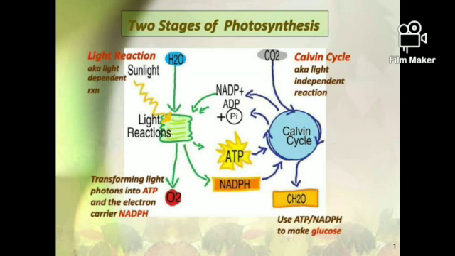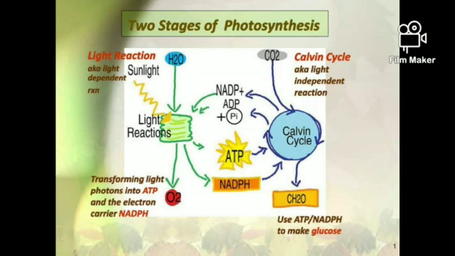How many steps are there? If you observe, four steps are involved in the light reaction. The first is absorption of light energy by chlorophyll, the second is photolysis of water, the third is reduction of NADP, and the fourth is photophosphorylation. It is seen in our slide.